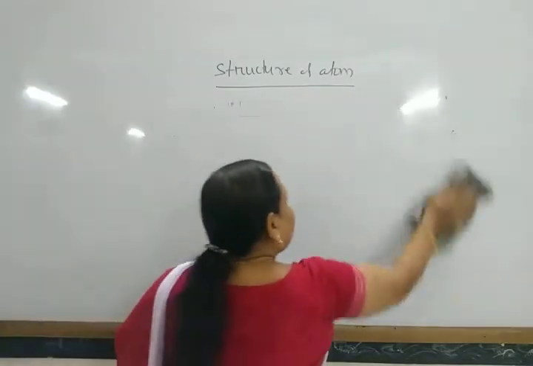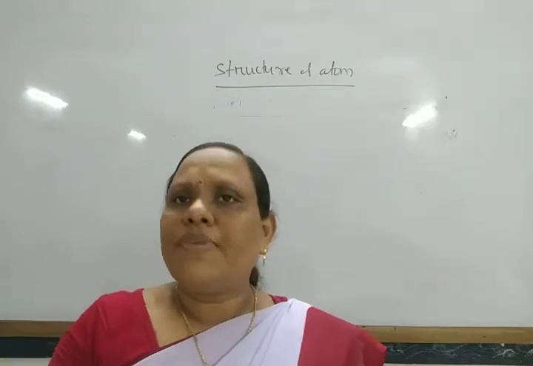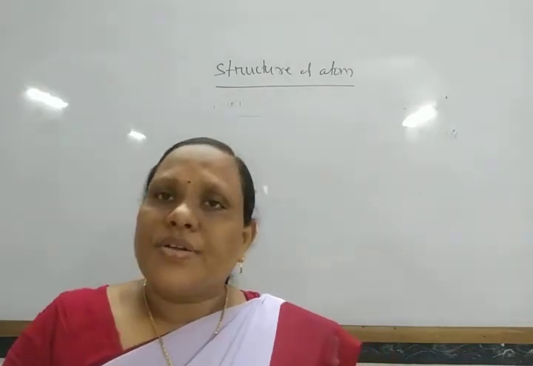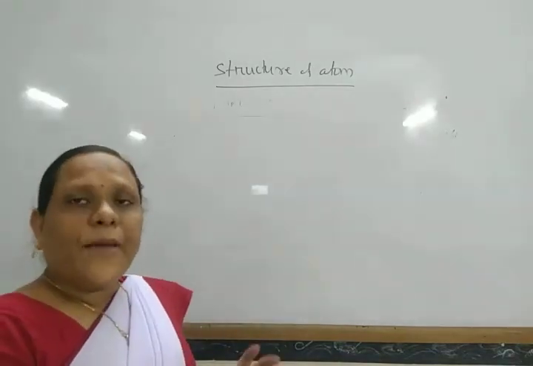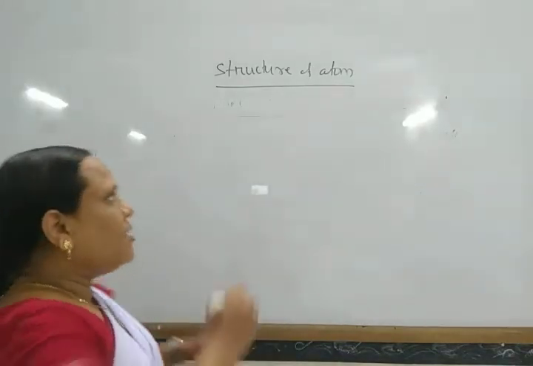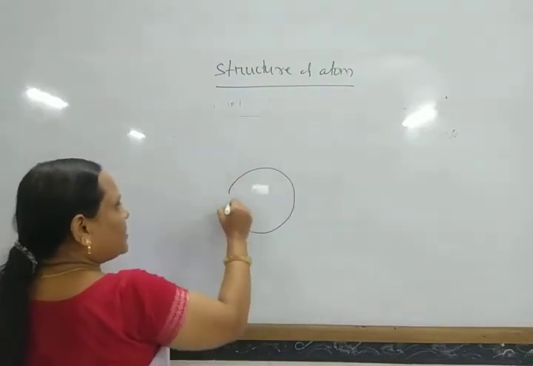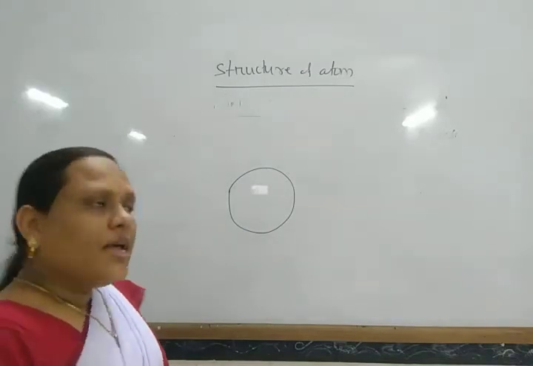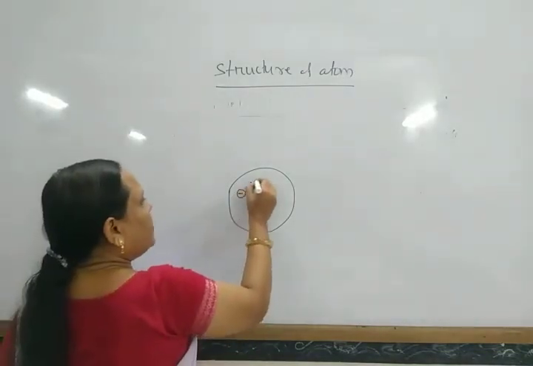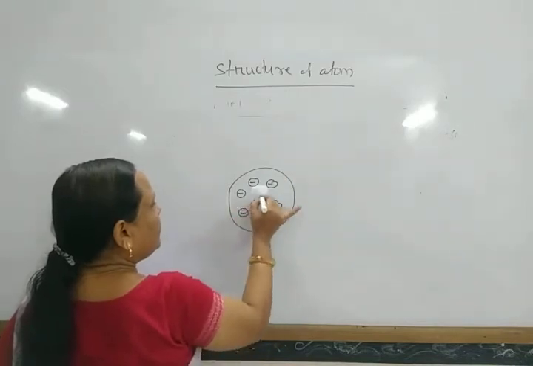So he gave a model explaining the structure of the atom: an atom consists of a positively charged sphere where the electrons are embedded in it.